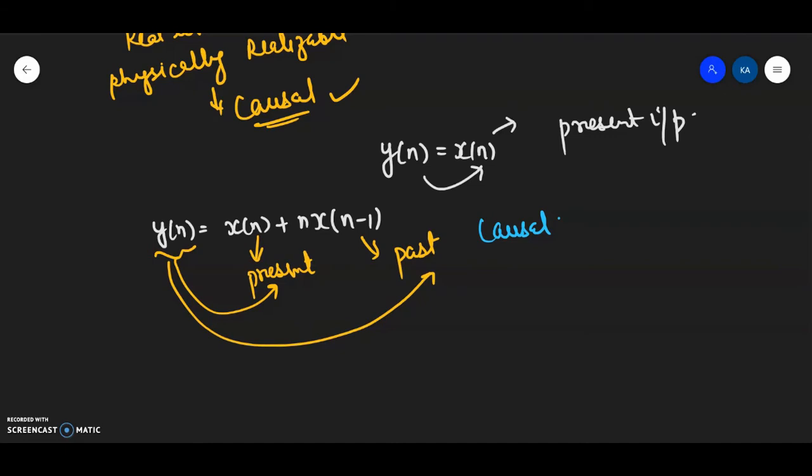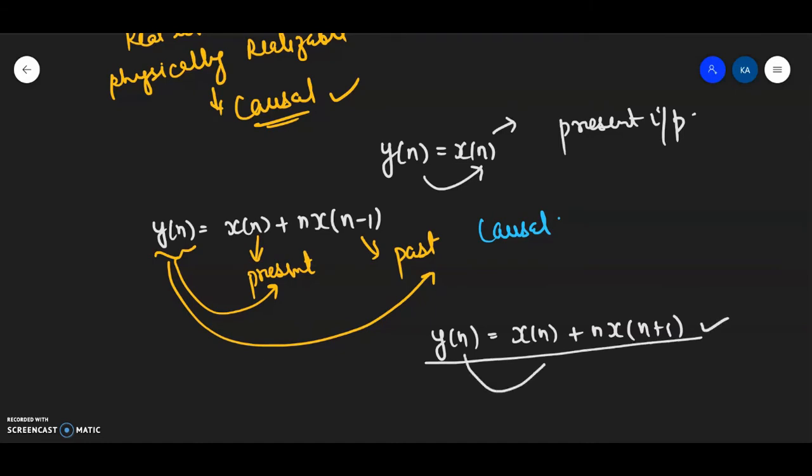On the contrary, if I have got an equation y[n] = x[n] + n x[n+1], now let us check here. Here we can see that the output is depending on the present value, and it is depending on the future value as well. Why future value? Because I've got n+1.